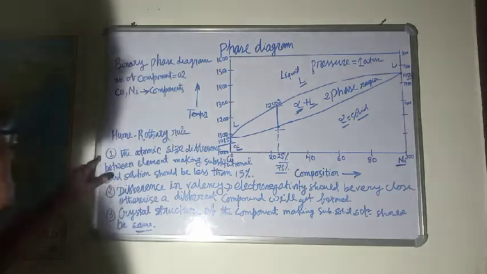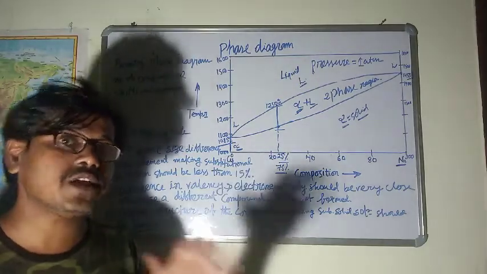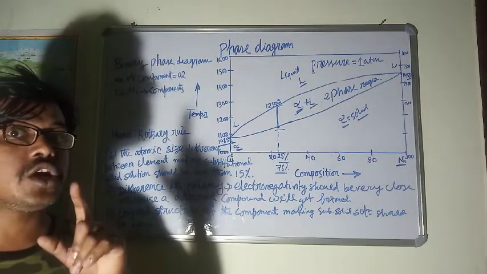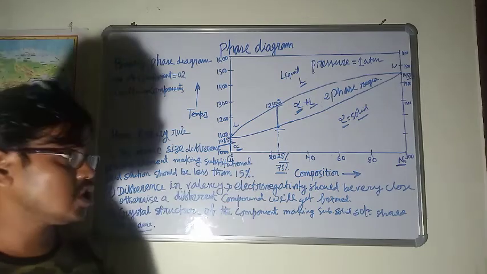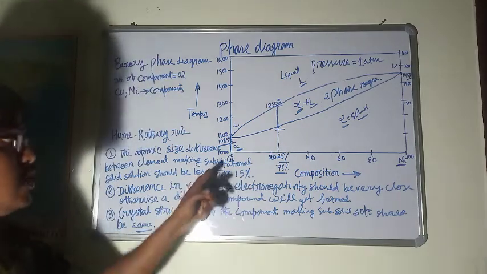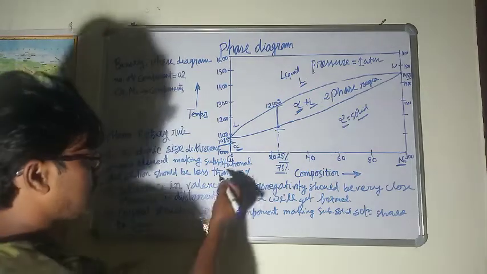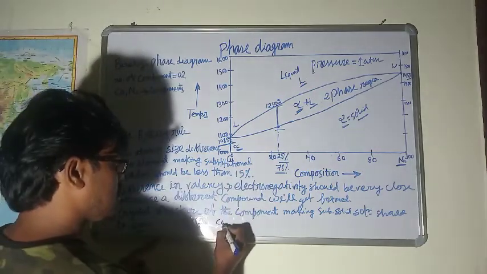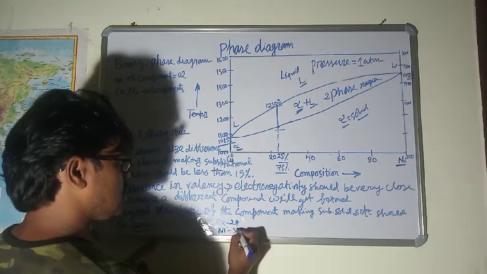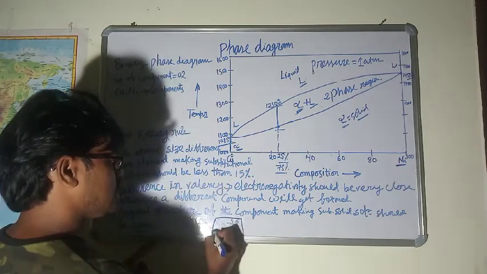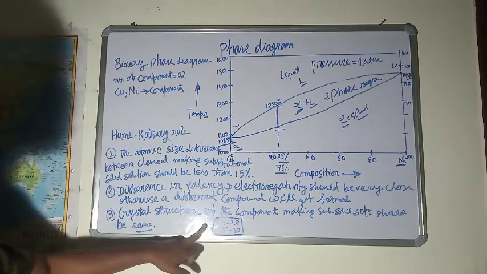So the first condition is that the atomic size difference between the components making the substitutional solid solution should be less than 15%. The atomic number of copper is 29, whereas nickel is 30. So there is very little difference in the atomic size of copper and nickel.